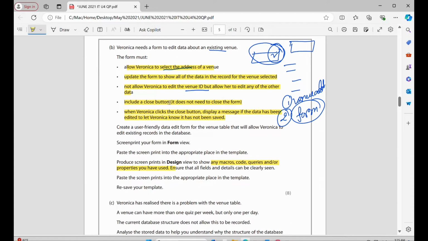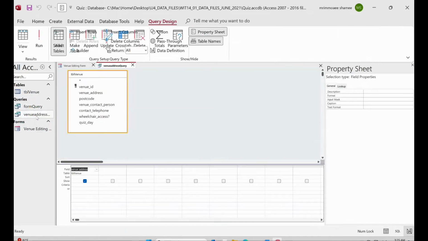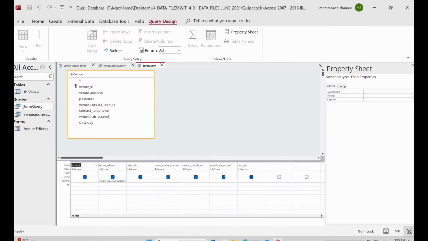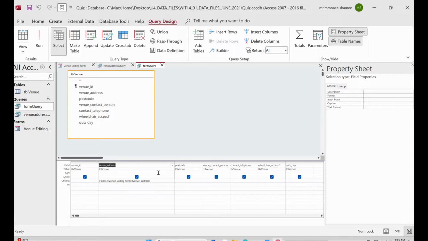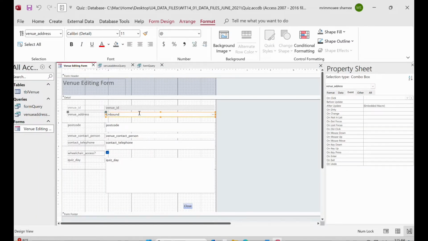And always remember, because they say that you have to take the design view, right? But for that one you have to show what type of design you did, like you create a form, query, right? Take the design view, go to the design view and take the screenshot like this. Then the main thing: try to expand these things and take the screenshot with this view, and then go to the form design view, because we changed some things here, right?